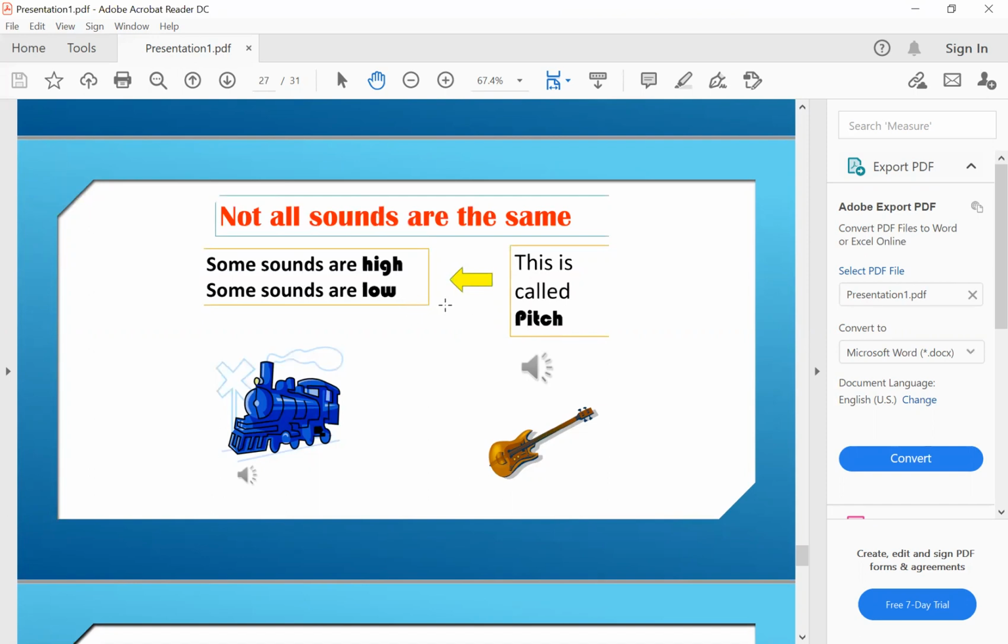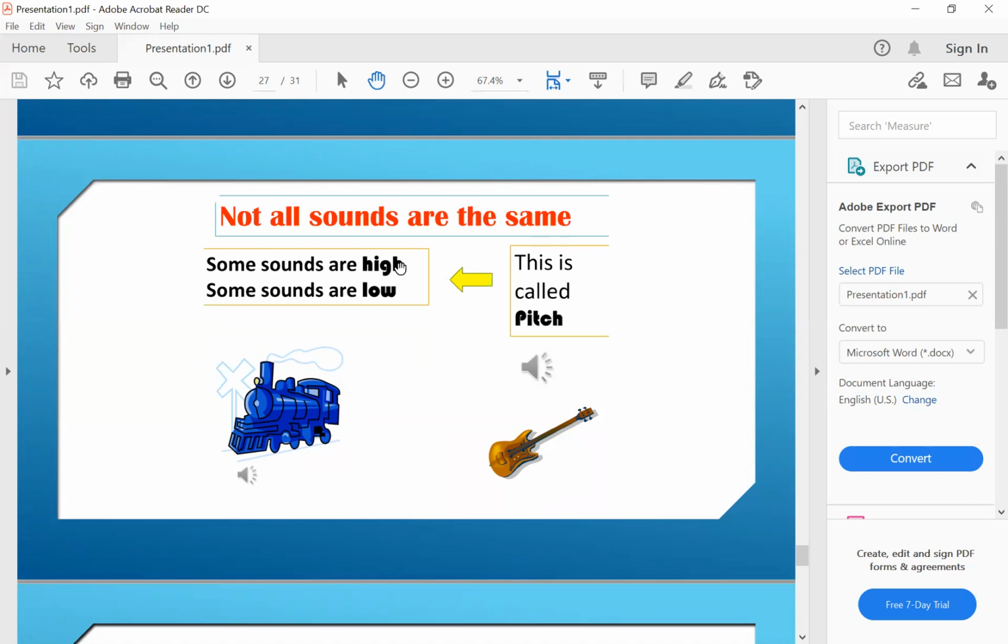The sound pitch. Sound pitch can be a high pitch sound or a low pitch sound. But be careful. Sound pitch, high or low, does not describe how loud or quiet the sound is. Okay, the sound pitch describes the note of the sound.